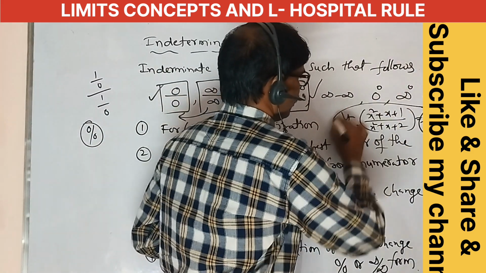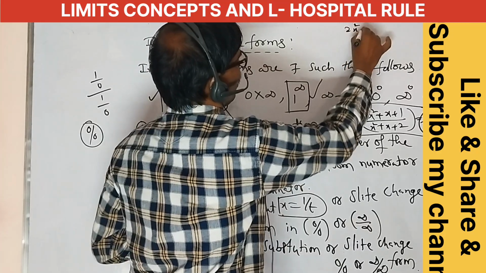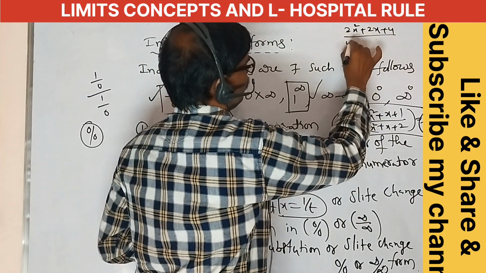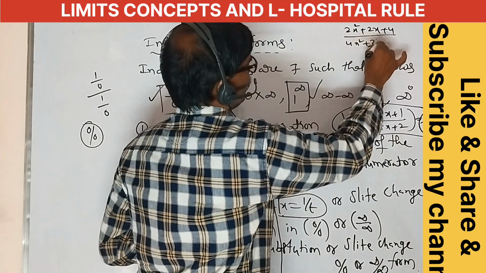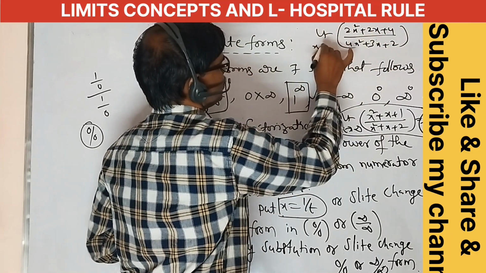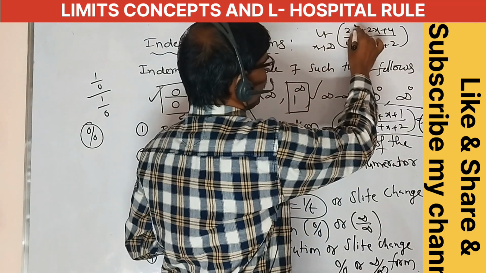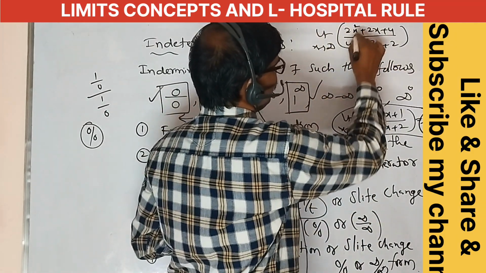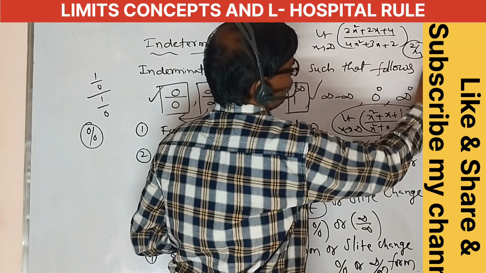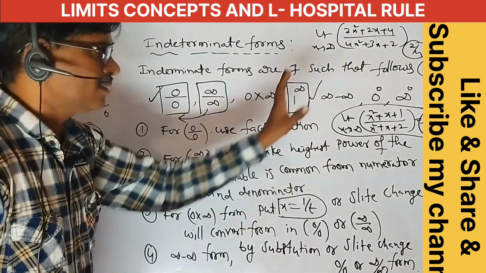This is the shortcut. Next, another one: 2x square plus 2x plus 4 over 4x square plus 3x plus 2. This is the limit as x tends to infinity, where x square is the common term, so the coefficients of x square give 2 by 4 as the answer. 2 by 4 is 1 by 2, which is the answer. Remaining all are zeros. That is one method.